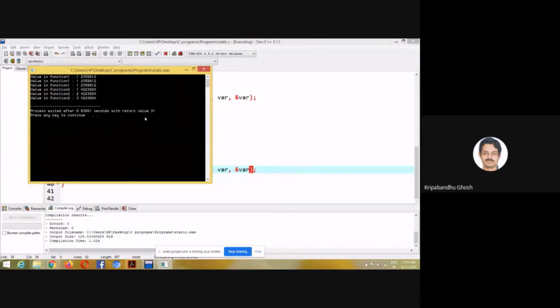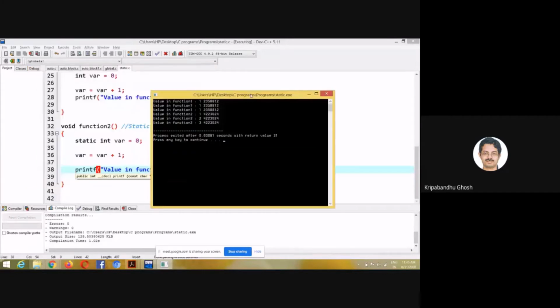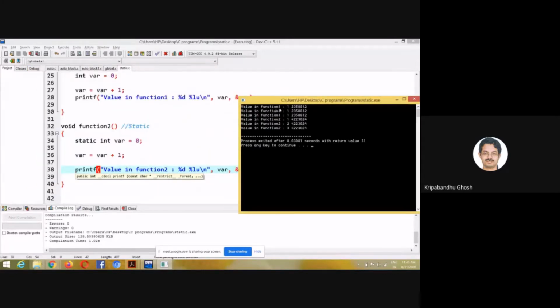This is quite interesting. You see that every time function 1 is called, this variable is created, but it is not the same variable. This variable is created several times, but somehow the compiler is allocating the same memory address to it. So these are 3 different instances of the variable.